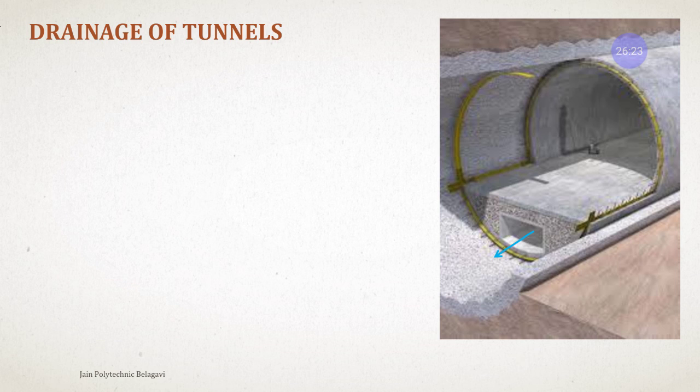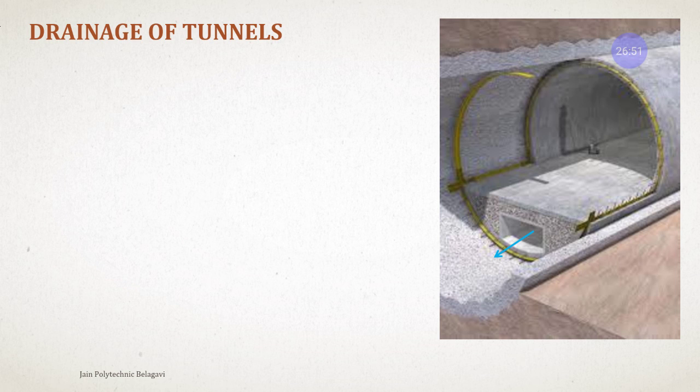We don't have the drains here, because we are in the construction stage. So what we try to do is pump out the water with the help of pipes. We put the pipe into the water storage, remove the water from the tunnel and throw it outside the tunnel. This is during the construction.